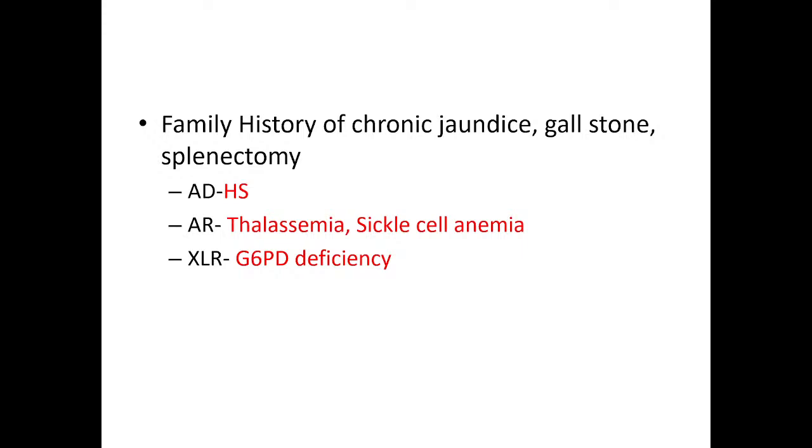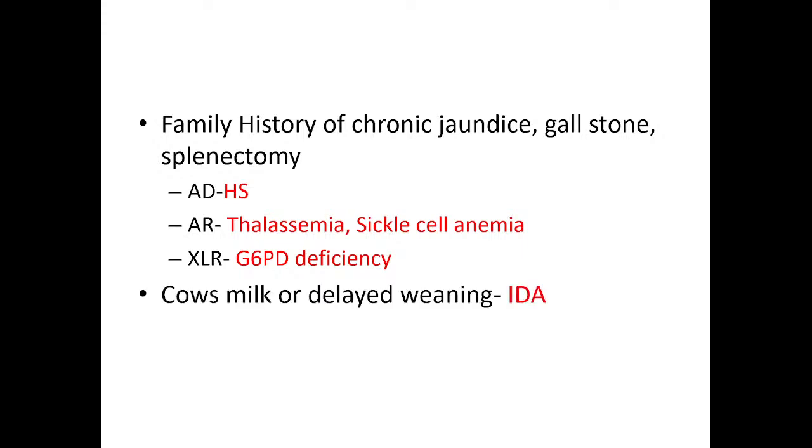If this is the history, then these are suggestive of some hemolysis going on. If congenital hemolytic anemia is autosomal dominant, then HS is a possibility. Autosomal recessive, then thalassemia and sickle cell anemia are a possibility, and X-linked recessive, then G6PD deficiency is a possibility.